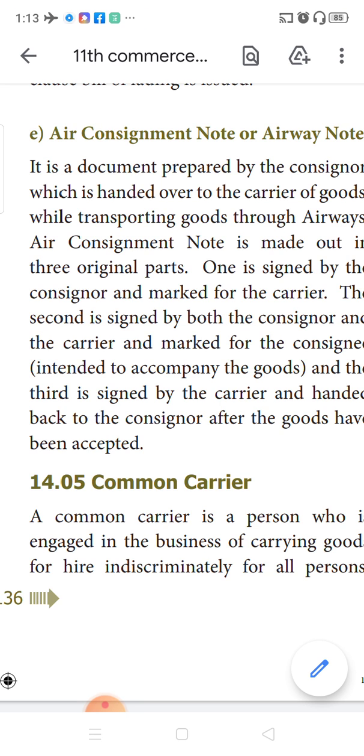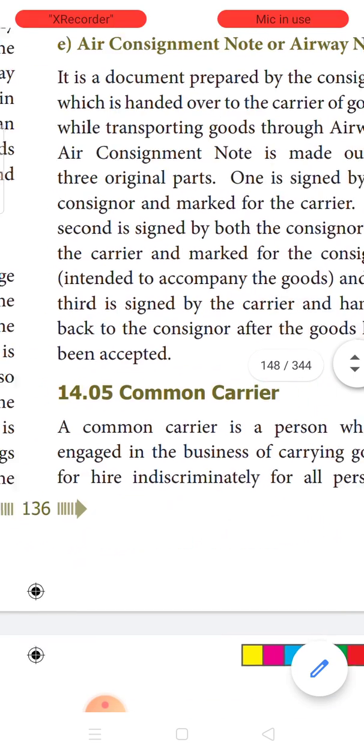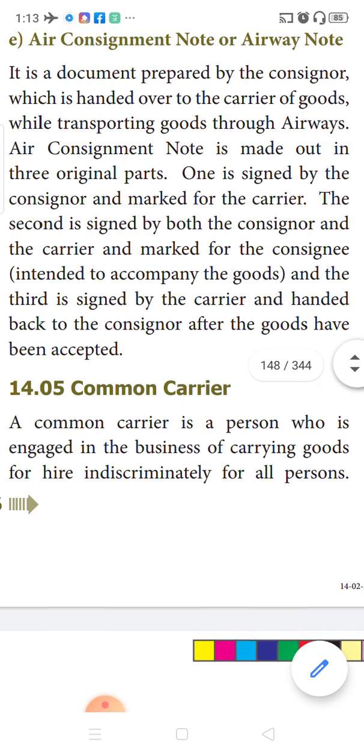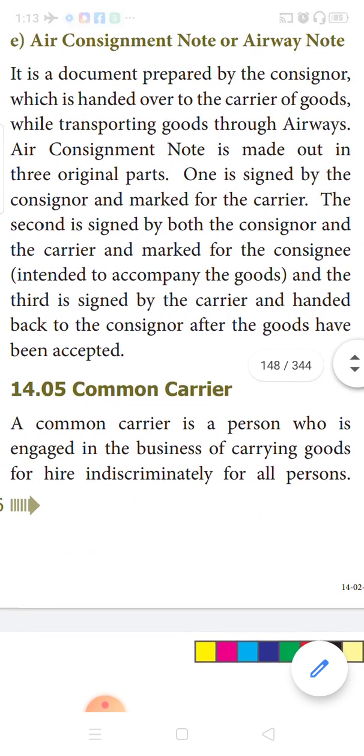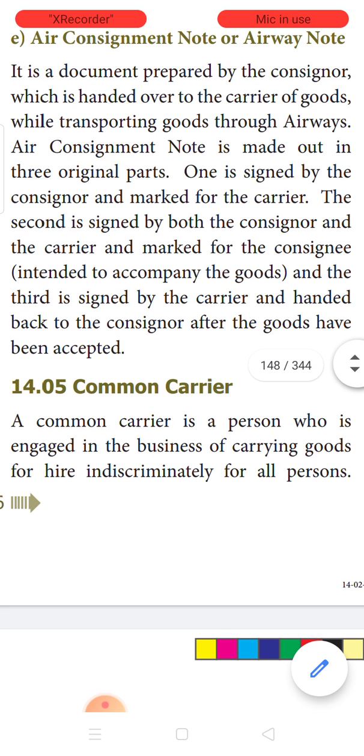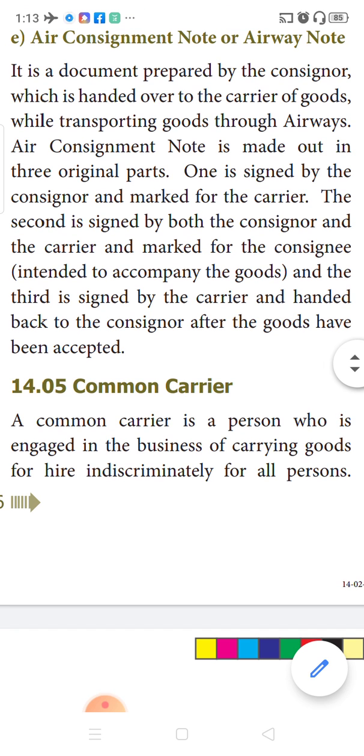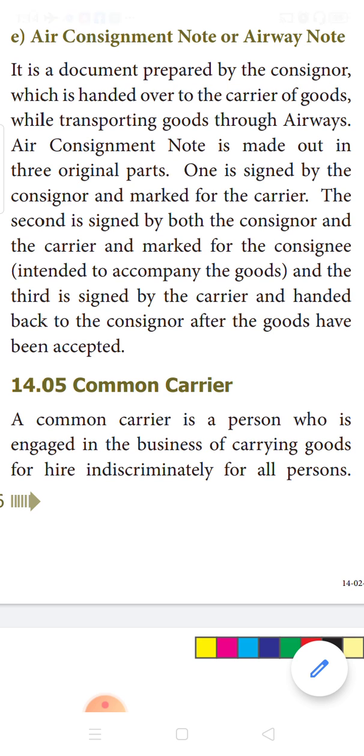Next is common carrier. Common carrier means a person engaged in business who carries goods for hire indiscriminately, and can be hired by any person. For example, you are a businessman who buys textile commodities in bulk from Bombay or Surat, and then you bring them here and sell.